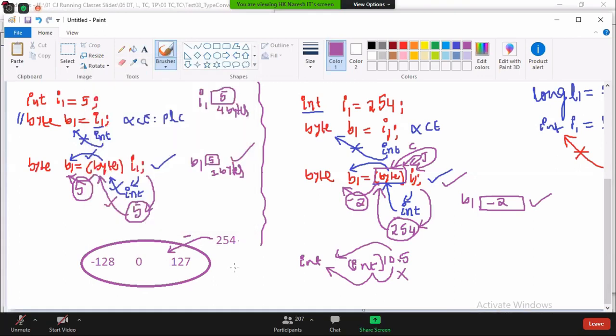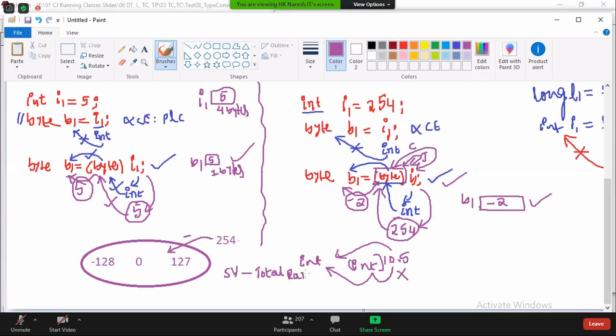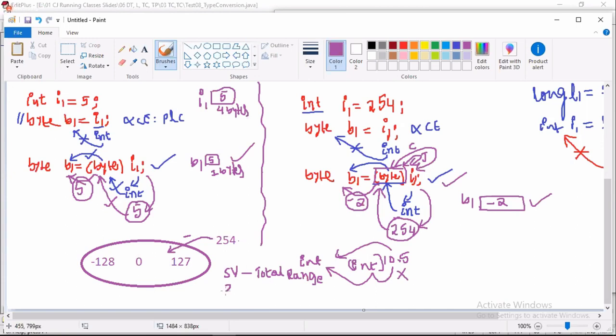Okay, tell me, what is the formula? The source value minus total range. What is the source value? 254. What is the total range? Minus 128, 0, 127. Total number is 256: 128 plus 127 is 255, plus 0, that is 256. Totally how many digits are there? 256. And tell me, what is the value? Minus 2.